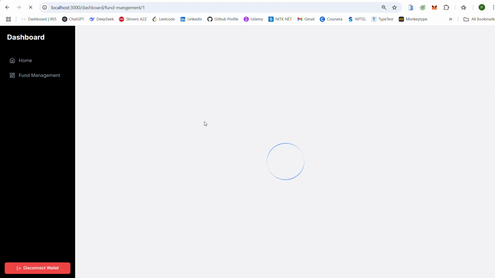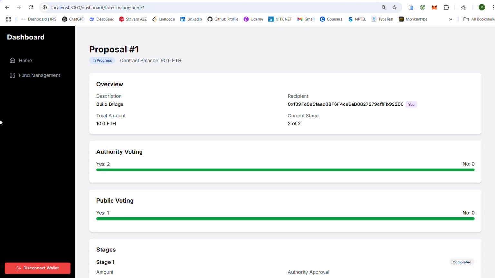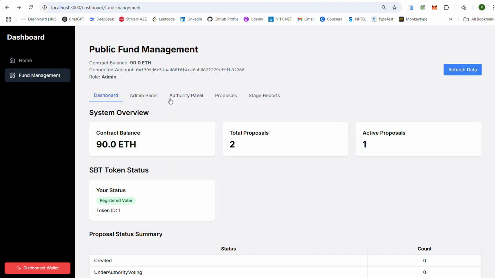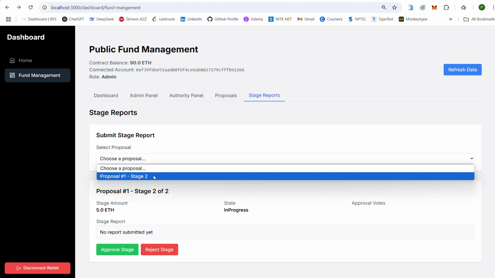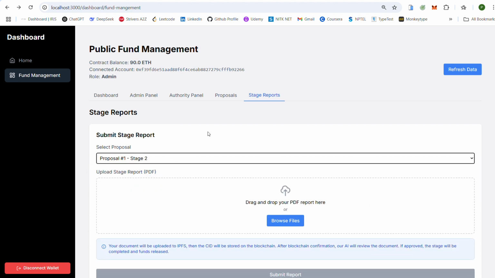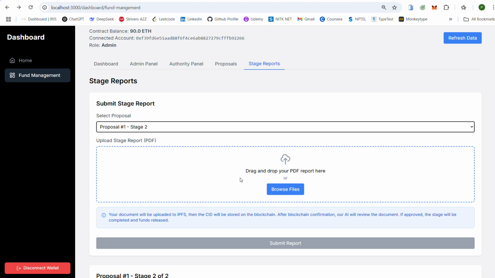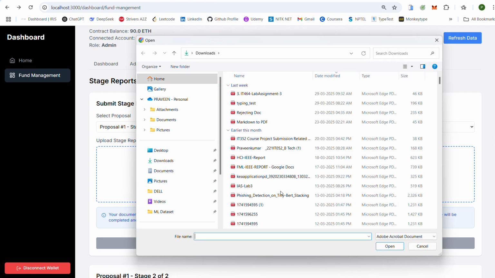So similarly, the concerned authority must submit the documents related to the next stage. He has to continue doing it in all the stages. There were two stages created for this project. Now I am submitting the document for stage 2. And now I will take an example where I am submitting a false document and seeing the response of the AI.